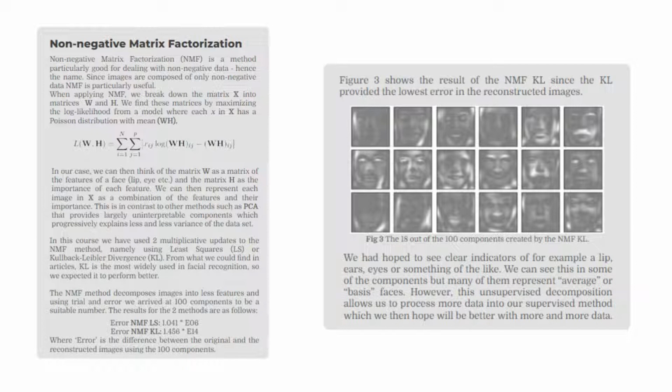What we can see here are some of the 100 components that the method found. In an optimal state, we had hoped to see the components describing only a mustache or eyes, etc. But we do see some of these tendencies. For example, in the upper right corner, which is quite clearly focused on the eyebrows and an upper lip beard. The decomposed data, which we then feed to the convolutional neural network, is only 44 megabytes and the 100 components we described, whereas the original dataset was almost 200 megabytes and more than 4,000 features. Quite a nice decomposition.